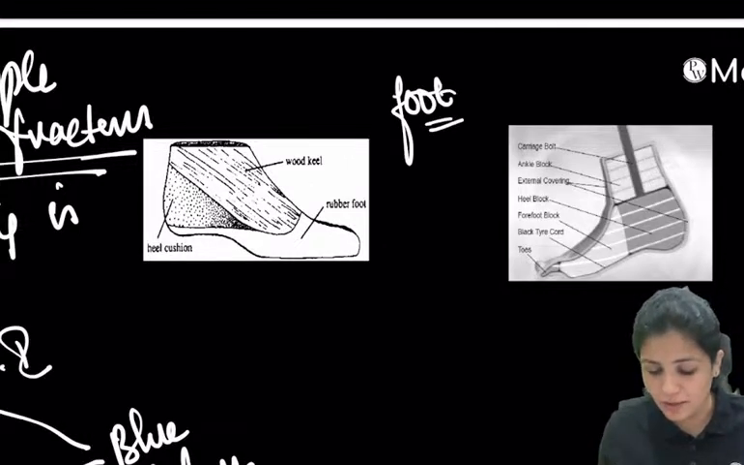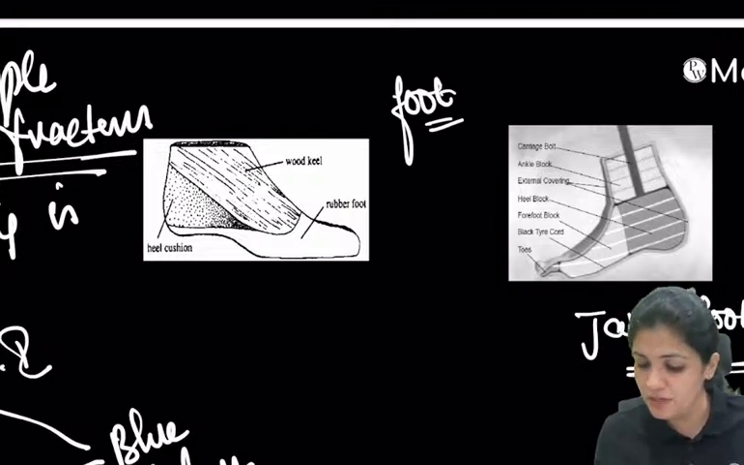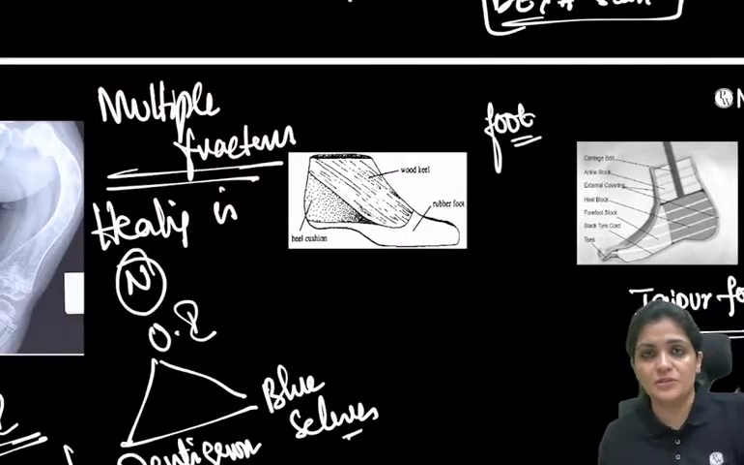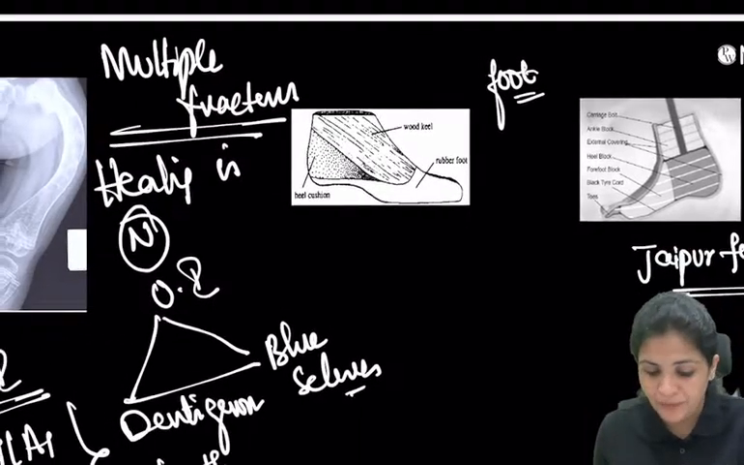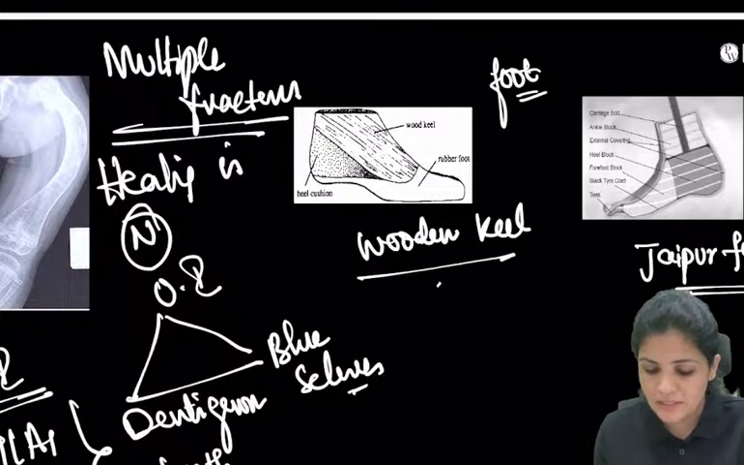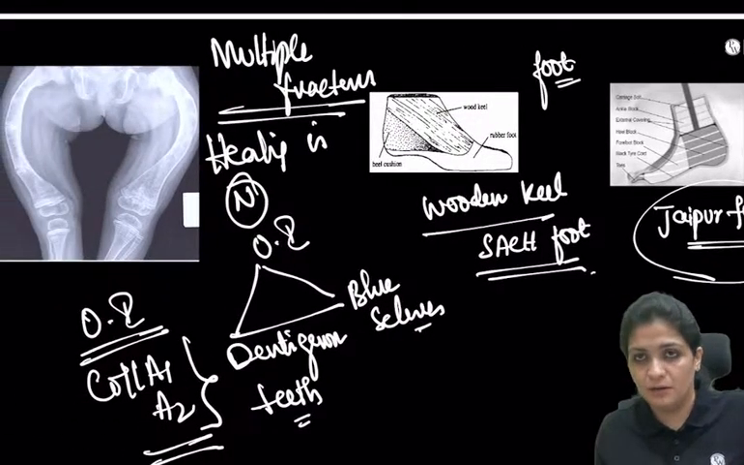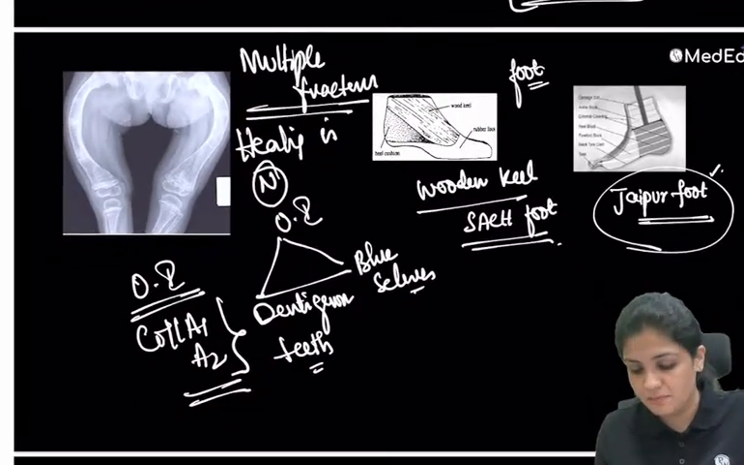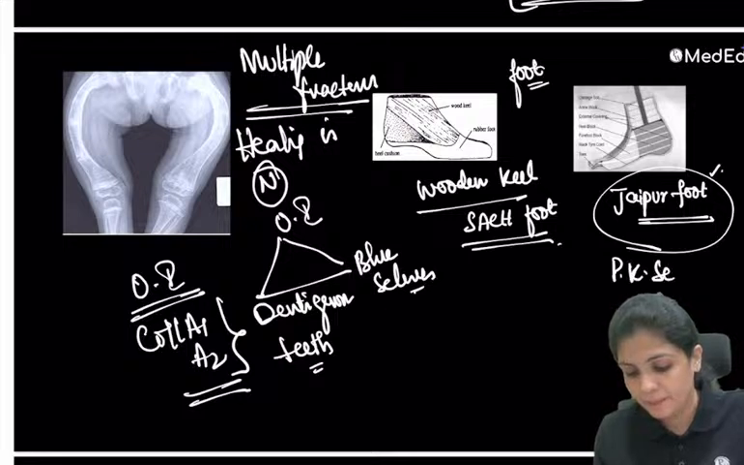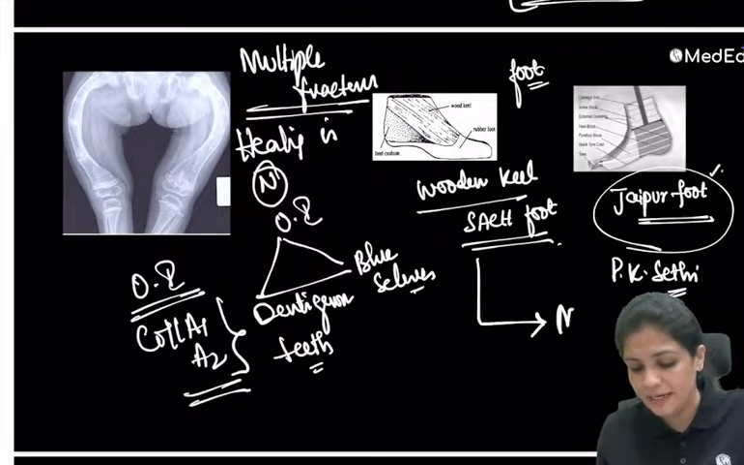So one is your Jaipur foot, very, very important, the Jaipur foot. The first foot identified was this keel. So this is the wooden keel. This is the SACH foot, and now this has been developed by the Jaipur orthopedic surgeon, where he has fitted this wooden keel with vulcanized rubber.